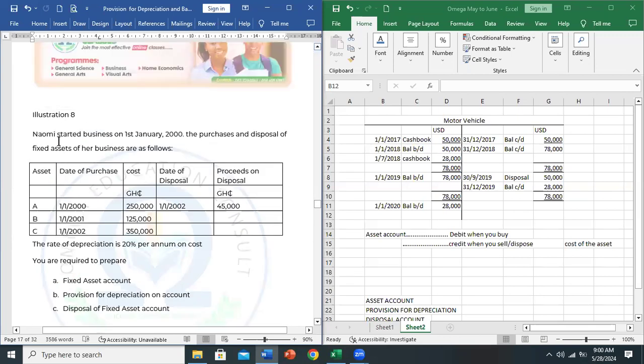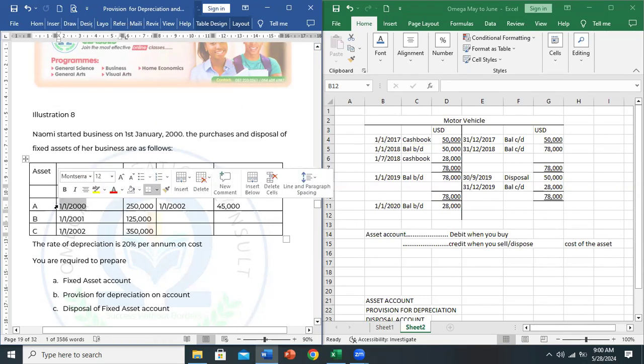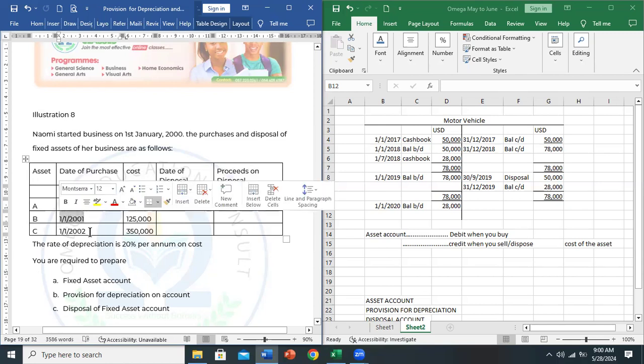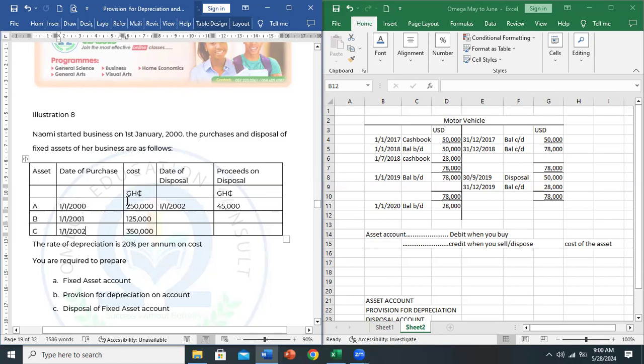Here we're told that Naomi started business on 1st January 2000. The purchases and disposal of fixed assets of her business are as follows. You have asset A, B, C, and these are the dates on which she bought them. Asset A was bought on 1st January 2000, asset B in 2001, and C in 2002. These are the costs at which they were bought.